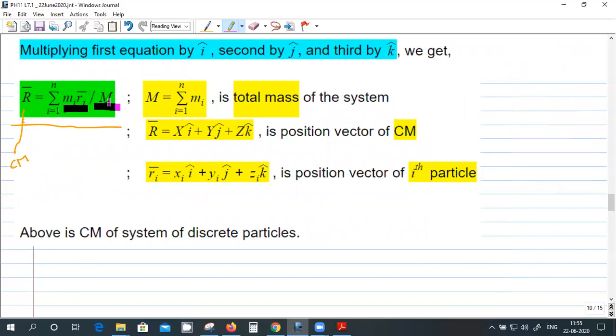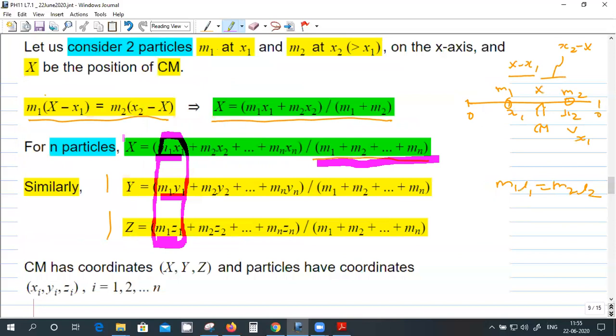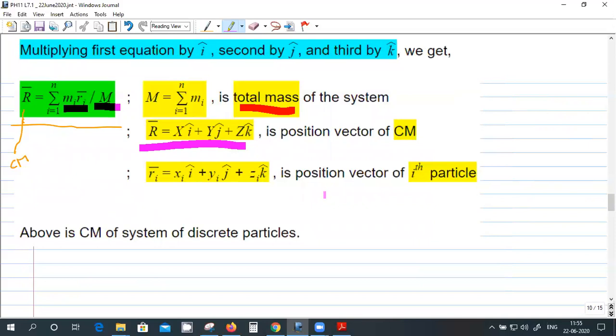The denominator is independent of i, so it can be taken out commonly. M is the total mass of the system. The position vector of center of mass is capital X i cap plus capital Y j cap plus capital Z k cap. The capital X is the same as this one, and the position vector of the ith particle is this one.